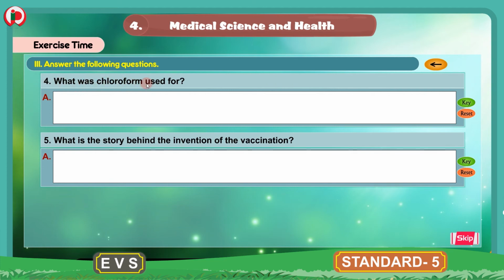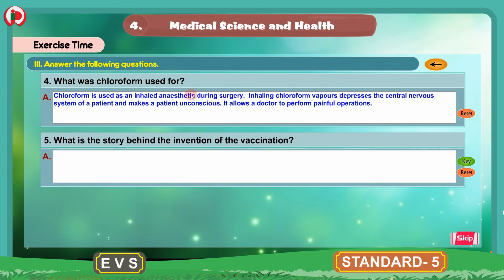What was chloroform used for? The answer for this question is, chloroform is used as an inhaled anesthetic during surgery. Inhaling chloroform vapors depresses the central nervous system of a patient and makes the patient unconscious. It allows a doctor to perform painful operations.